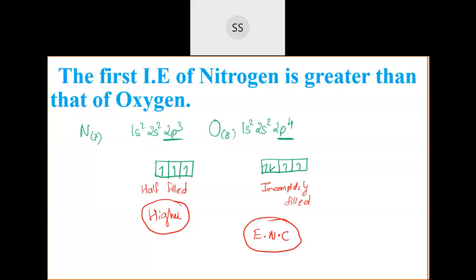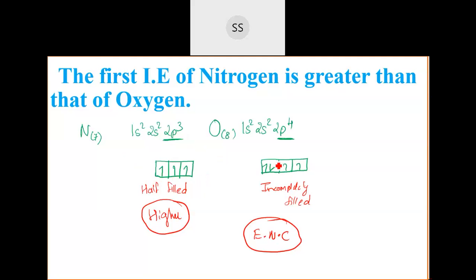How are we justifying? With the concept whatever you have studied. Practically, oxygen is found to be less than nitrogen. Why is nitrogen showing higher? We found out through the electronic configuration and the way the electrons are arranged in the orbitals. In the nitrogen case, they have a half-filled orbital, and we know that half-filled orbitals are more stable. There is more symmetry, and more symmetry means more stability.